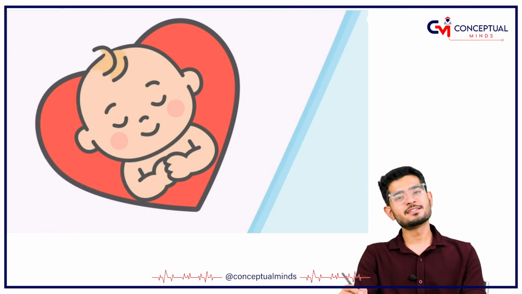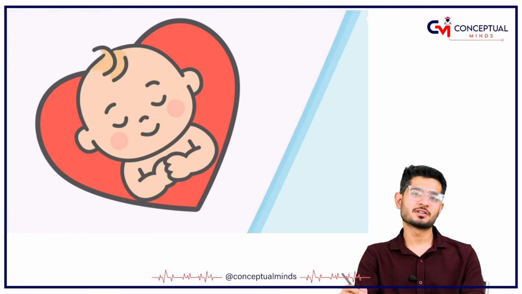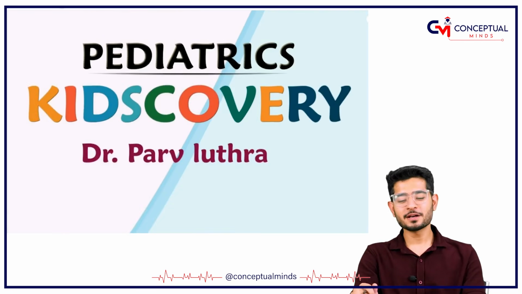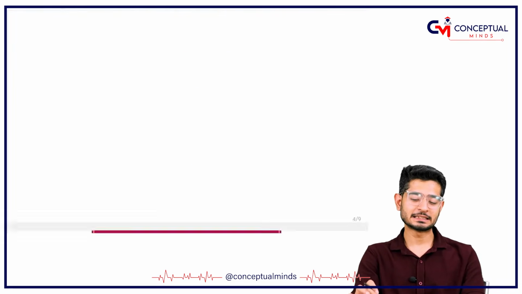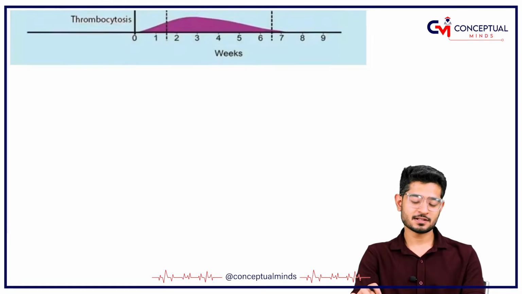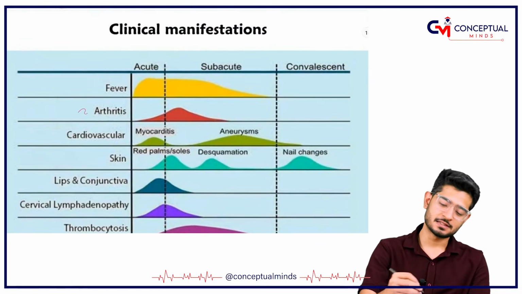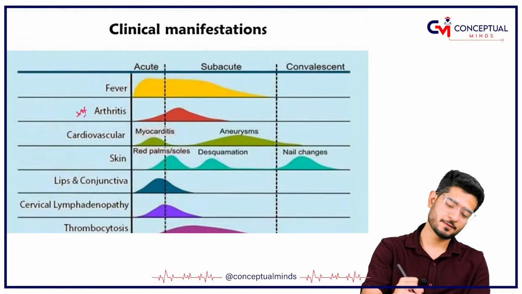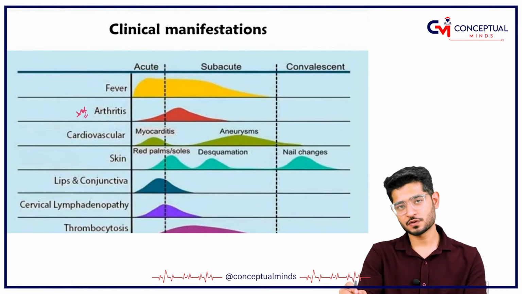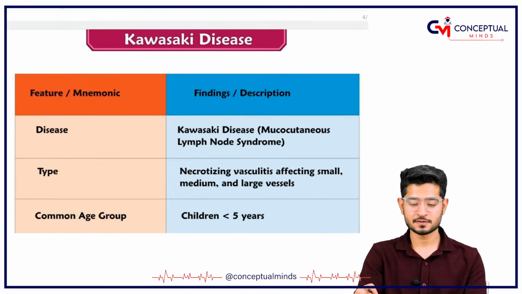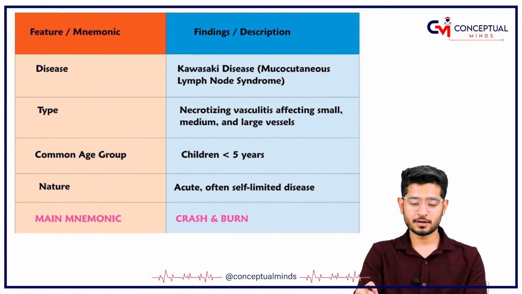Now, Kawasaki disease is something which people teach in the cardiovascular system, some people take it in hematological disorders, but I have kept it in the subject of orthopedics. Why? Because one of the key manifestations of Kawasaki's disease is arthritis. So let's quickly start with the topic of Kawasaki disease.